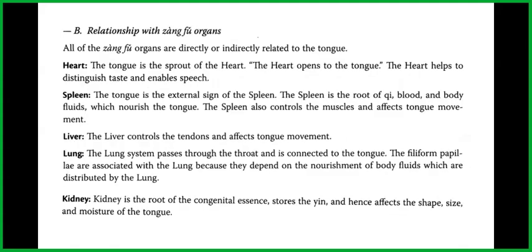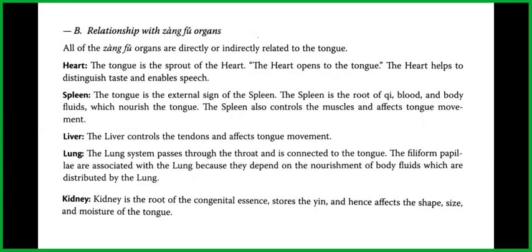All of the Zangfu organs are directly or indirectly related to the tongue. The tongue is a sprout of the heart. The heart opens to the tongue, and the heart helps to distinguish taste and enable speech. The tongue is also the external sign of the spleen. The spleen is the root of qi, blood, and body fluids, which nourish the tongue. The spleen also controls the muscles and affects tongue movement.